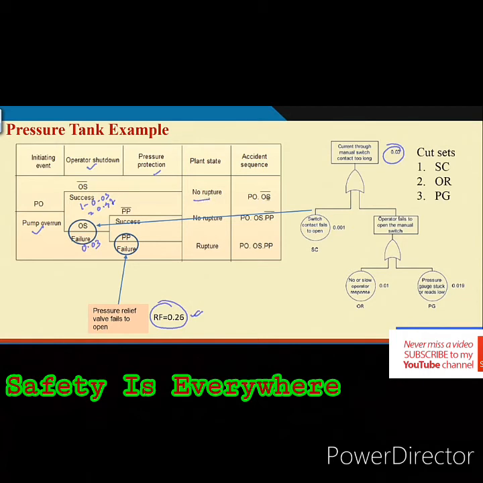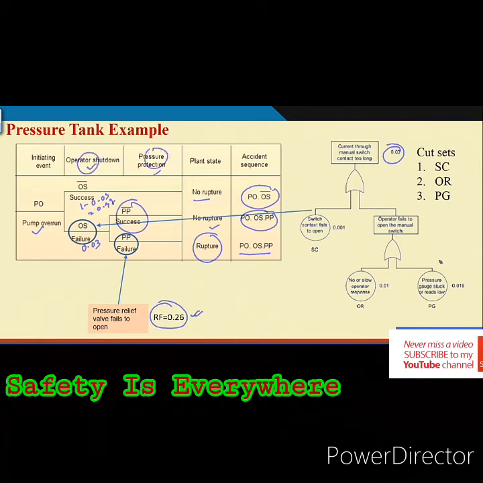So, no rupture, this is scenario 1. Second one is operator shutdown failure, but pressure protection successful, this is the no rupture case, scenario 2. And the third one is operator shutdown failed, pressure protection also failed, then rupture will take place. This is the third scenario. Now, as we have discussed earlier, in the same manner, you just find out the fault tree for this.